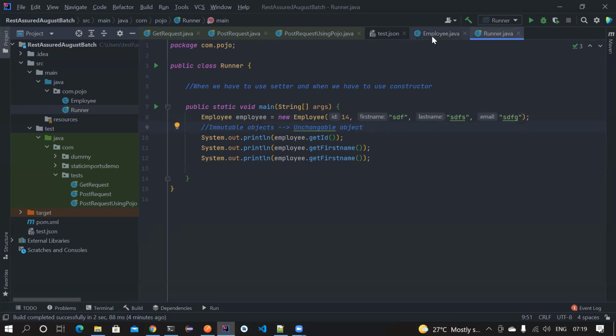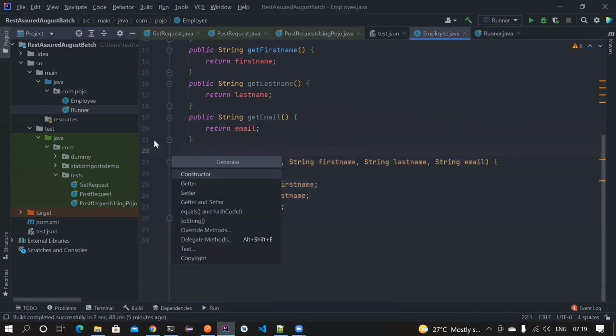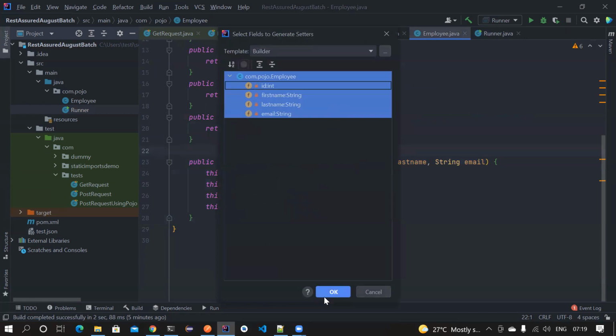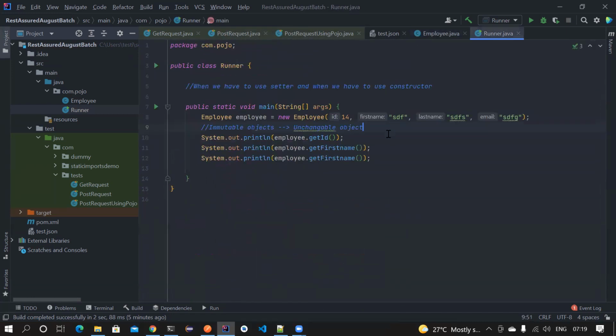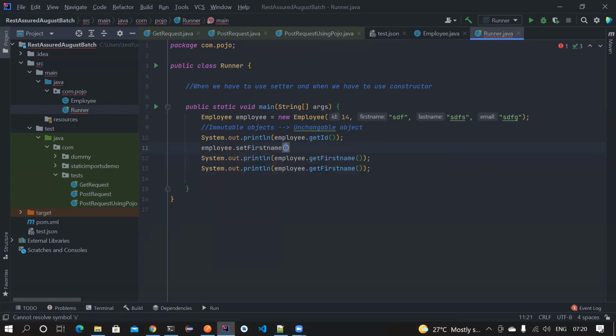And now suppose I also have setter methods. Alt and insert, create setters. Now if I have setter methods, I have the freedom to call employee dot set first name, so I'm changing the existing values. This is called mutability. Whenever you're coding, immutability should be preferred. You may understand it at a later point of time, but for now, just understand that a constructor can help us create immutable objects, and most importantly, it will force you to pass certain things.